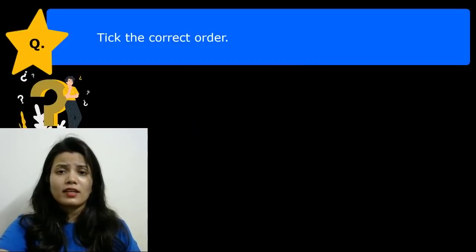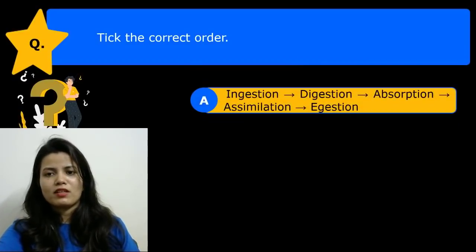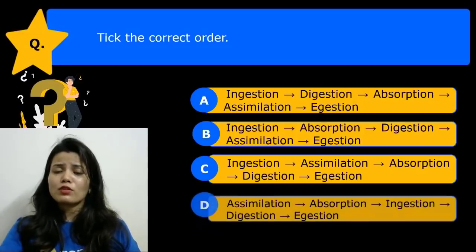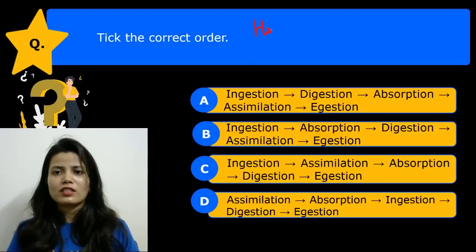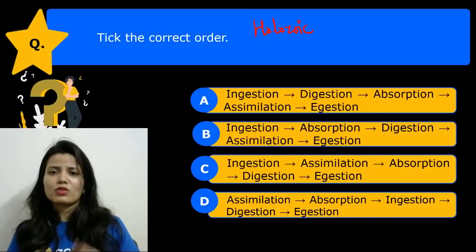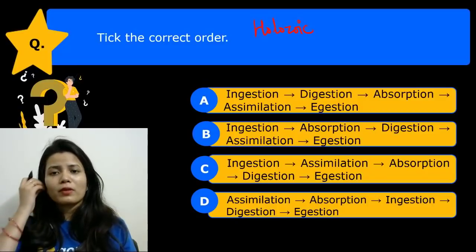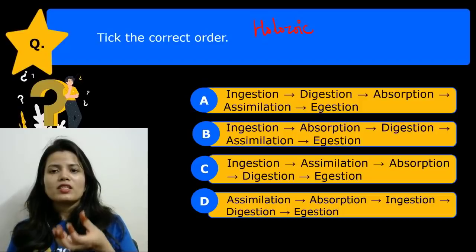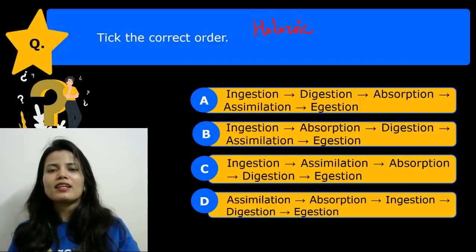Next question is: take the correct order. Ingestion, digestion, absorption, assimilation, egestion. So to solve this question, you must be aware of whose order this is. These are the steps of holozoic nutrition. The holozoic nutrition, which takes place in amoeba and also inside the human body. So what happens? We humans ingest the food, we intake the food, then it is digested.